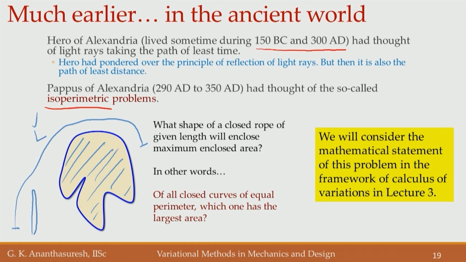So, that is called the Pappus of Alexandria problem, or isoperimetric problem, or Queen Dido problem. There are different stories for the same thing. Every ancient culture may have a story around this type of problem, where you are given a certain rope or a string of certain length, and you need to put it in a particular shape to enclose the maximum area. We will consider the mathematical formulation of this problem later on, actually next lecture. But this is also a calculus of variations problem, where you have to find the function that defines the shape of this closed curve, so that it gives you the maximum enclosed area.